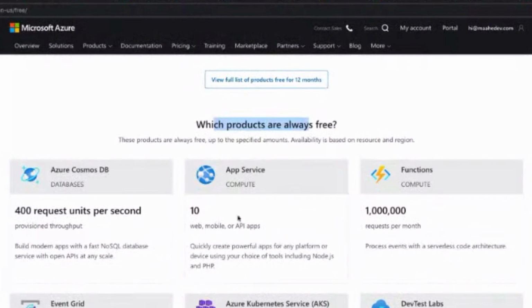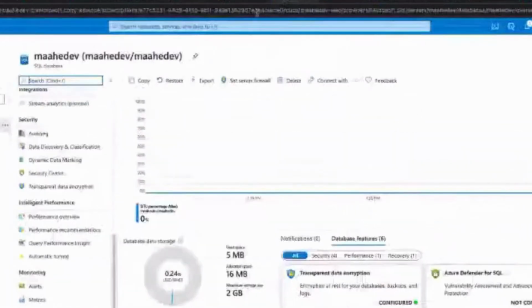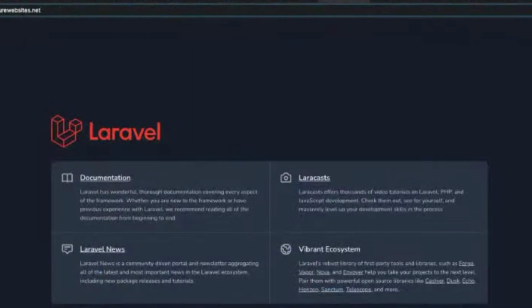Sorry, I was not aware. This is always free. Yeah, we have taken the web app service, right? So this is always free. And this function is like Lambda. I thought that is paid, but I'm happy to know this is all free. But yeah, if you want to have your own URL, you need to take the paid plans. If you're okay with this, that's fine.